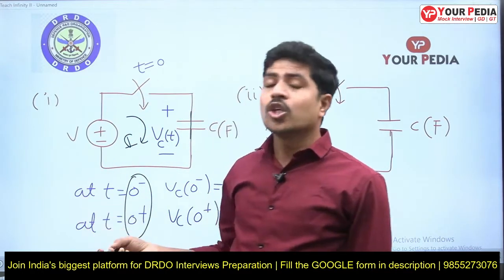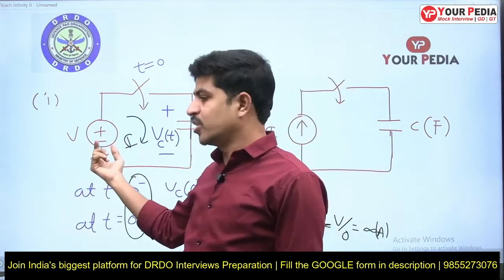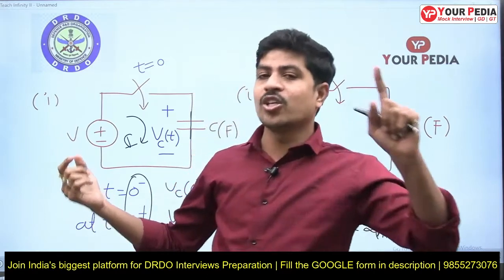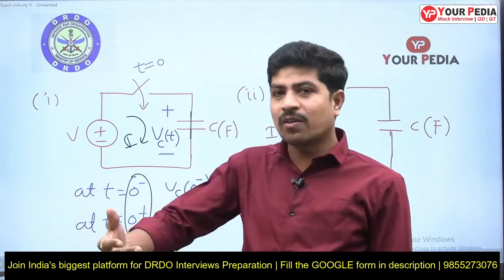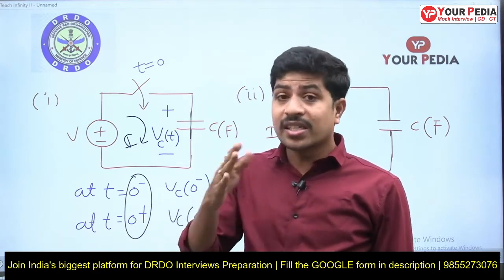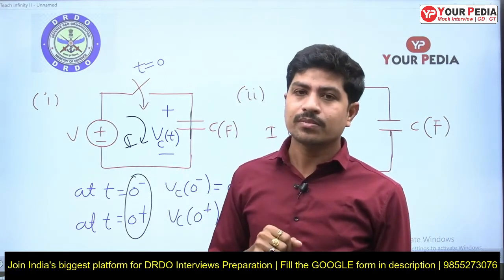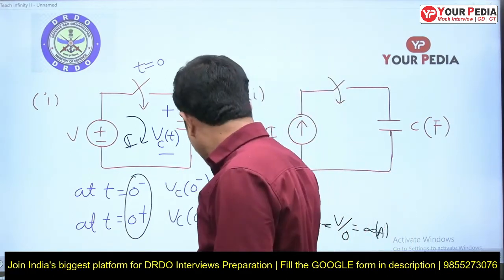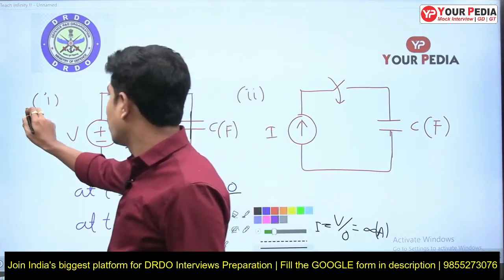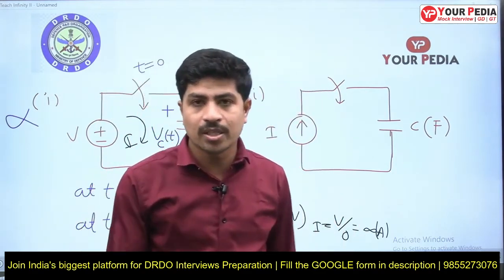We closed it, and a huge amount of current will flow. Suppose this is a DC machine, a DC generator, the winding of the generator will be damaged. Why? Because a huge amount of current is flowing, because of which heat will develop. If that heat exceeds the limits, the winding and insulation will be damaged. So practically, we should avoid this type of combination.